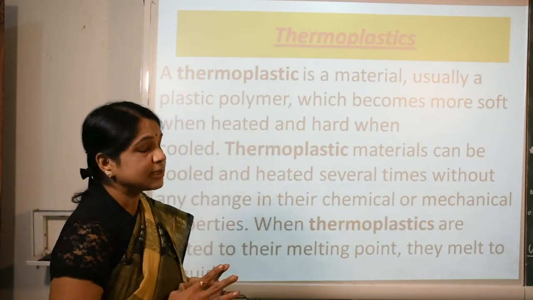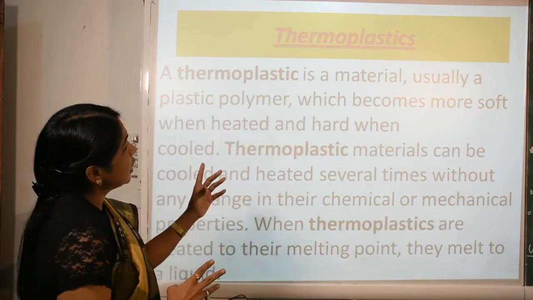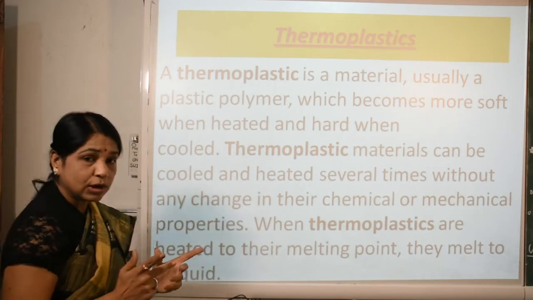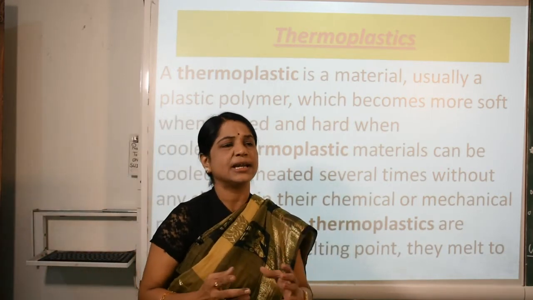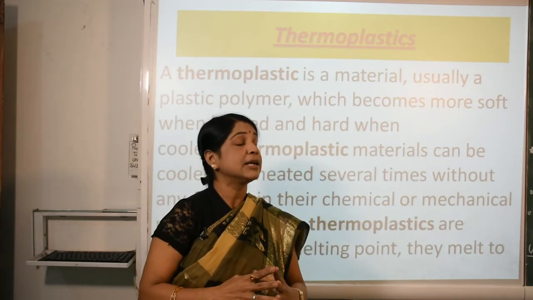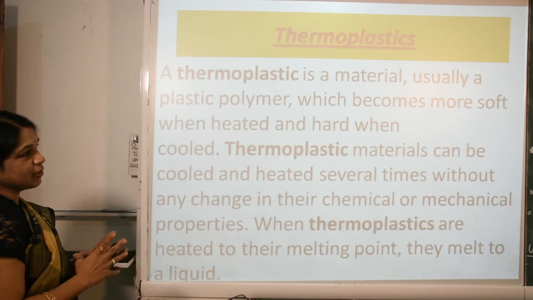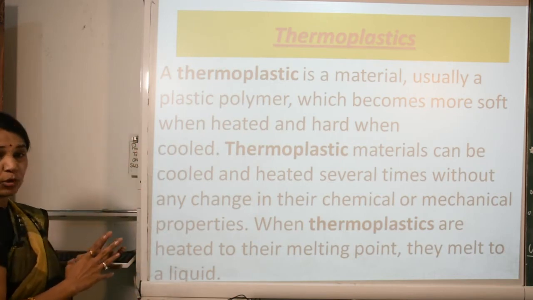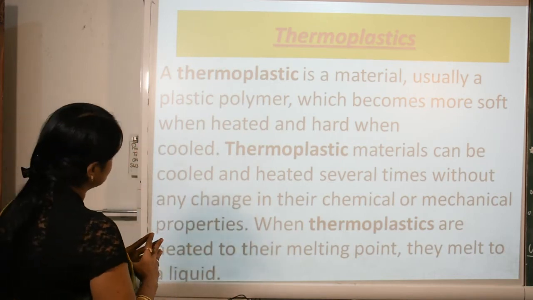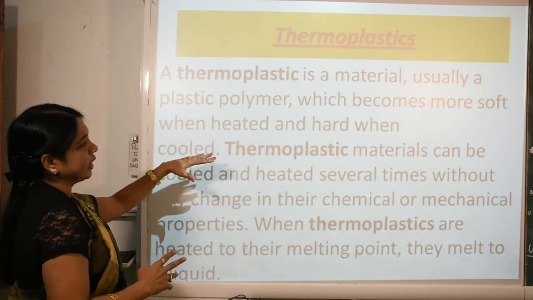Thermoplastic means whenever we heat it up, it can be molded very fast and we can get various types of shapes. It is called thermoplastic. A thermoplastic is a material, usually a plastic polymer, which becomes softer when heated and harder when cooled.